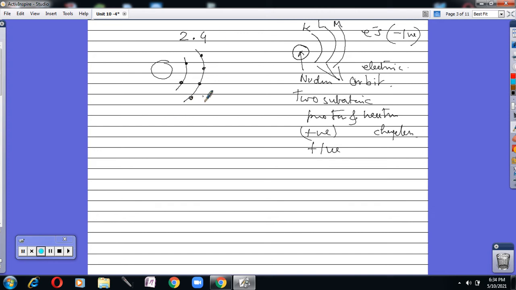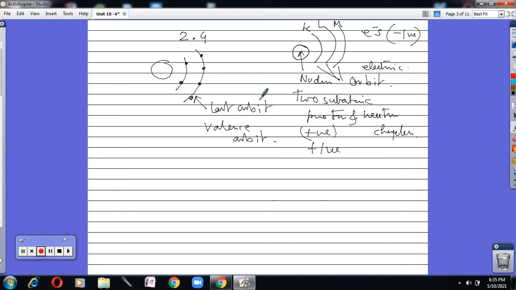Since the L orbit is the last orbit for carbon, it is known as the valence orbit. The number of electrons in the valence orbit represents the valence.